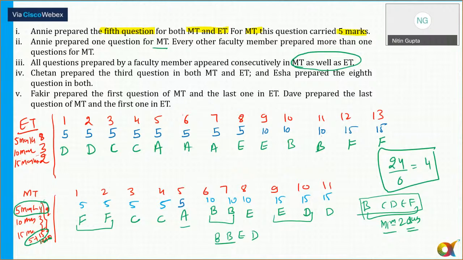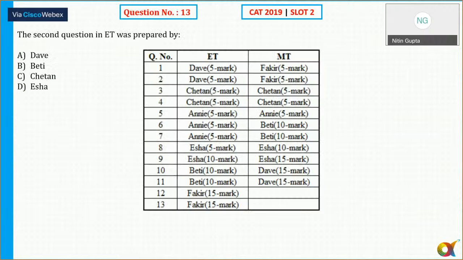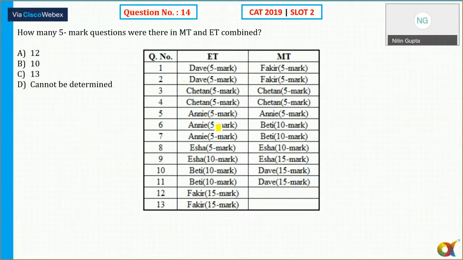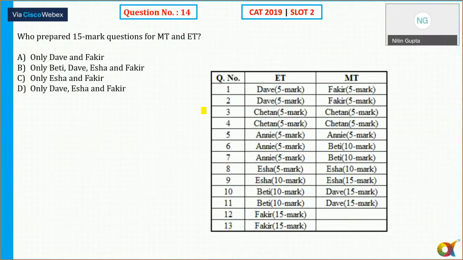Okay, guys. So let's move to the questions here. Okay, so that is the table here. So the second question in ET was prepared by D. Option A. How many 5-mark questions were there in MT and ET combined? So 5-mark questions here, that is ET here, and 5 questions here. So 8 plus 5, that is equal to 13. Option number C.